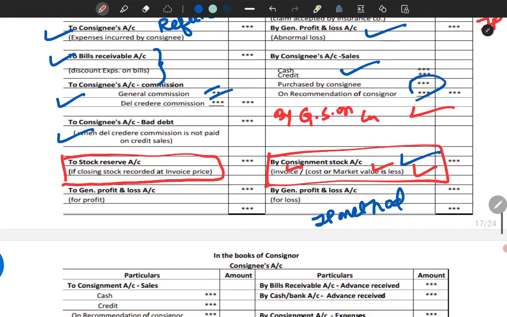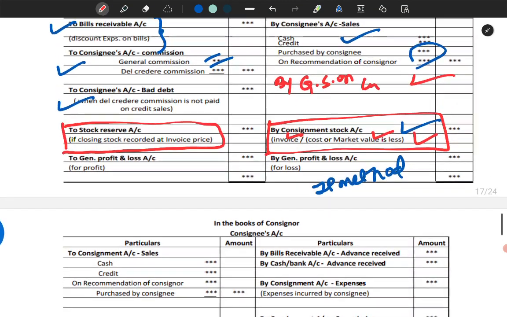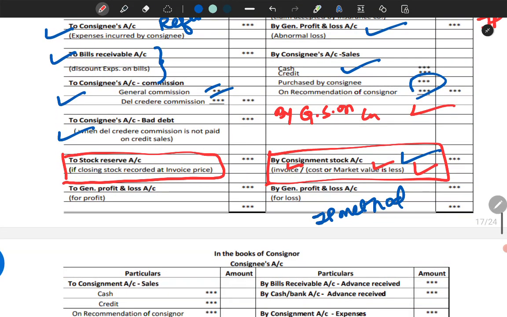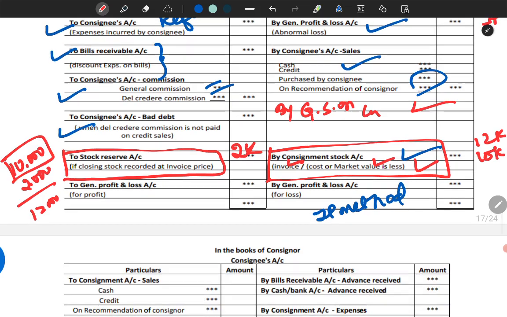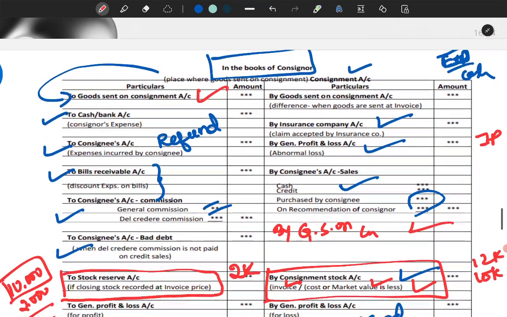Clear? For example, I will tell you, if the cost price of the closing stock is 10,000 and the profit involved in it is 2,000, so the total is 12,000. The closing stock has to be recorded at cost or market value, whichever is less. So if it is recorded at 10K, fine, no problem at all. But if it is recorded at 12K, 2K should be removed from that, so that again it becomes 10,000. Clear?